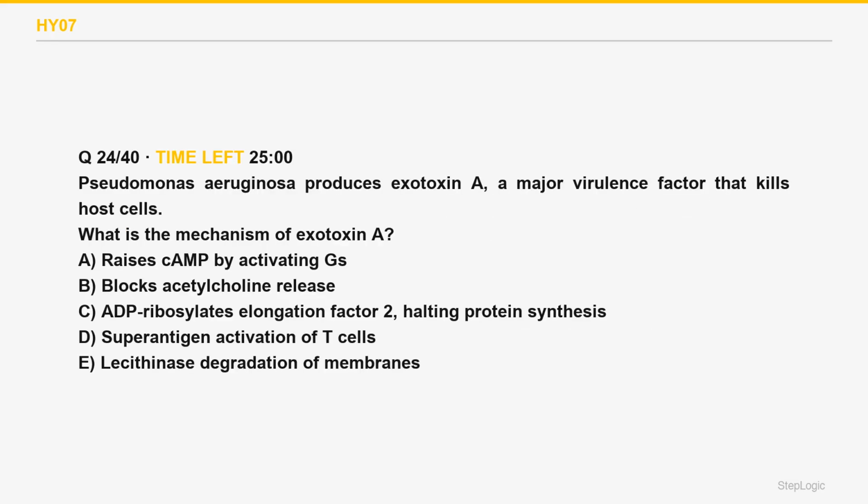What is the mechanism of exotoxin A? Pseudomonas aeruginosa produces exotoxin A, a major virulence factor that kills host cells. Read the command, the mechanism of exotoxin A. It ADP-ribosylates EF2, the same as diphtheria.